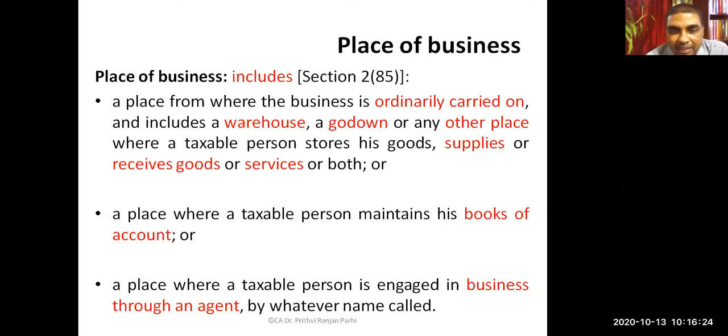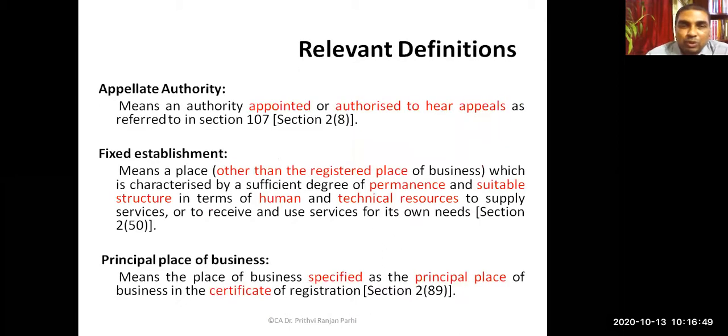It includes a place where a taxable person is engaged in business through an agent. If through an agent he is doing some business in a different place, that place is also included in the definition of place of business. When you apply for registration, we need to disclose the various places of business. So we have to disclose all this.